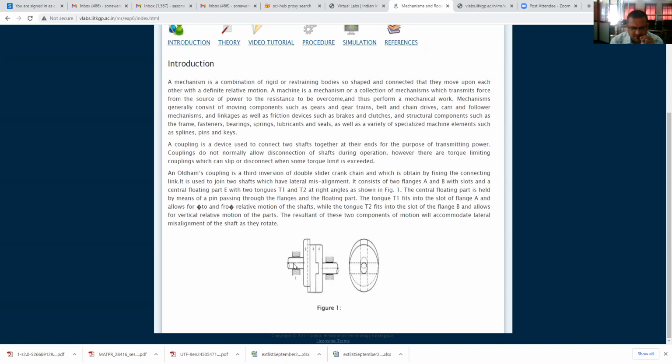Therefore, when this driving shaft rotates, this flange will rotate, along with this disc, and this link 4 or this flange will rotate and the driven shaft will rotate. Therefore, the motion is transferred from link 1 to link 2 to link 3 to link 4 to the driven shaft like this.